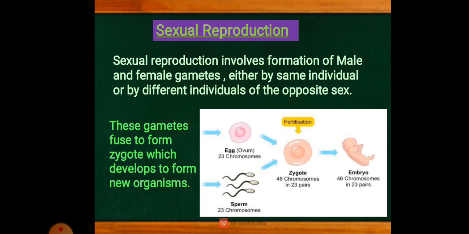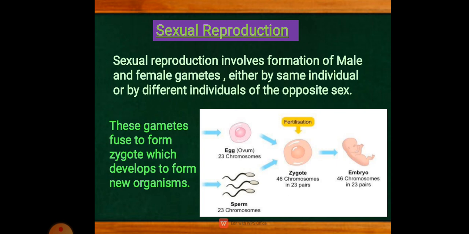Here we'll see the egg and the sperm. The egg is nothing but the female gamete. What does the definition say? The formation of male and female gametes. The male gamete is a sperm, and the female gamete is an egg. In the given picture, you can see that the egg is known as a female gamete and the sperm is known as a male gamete.